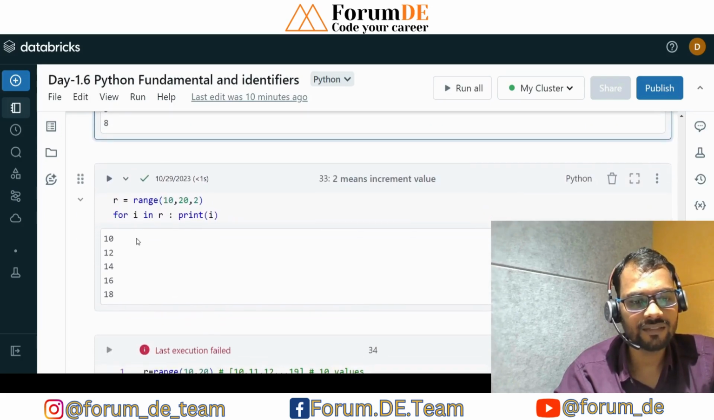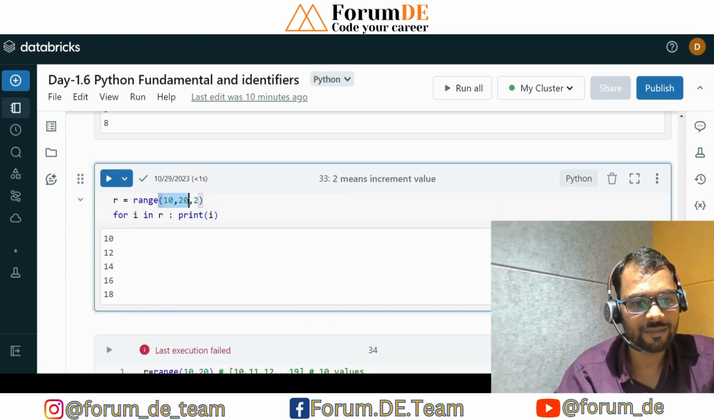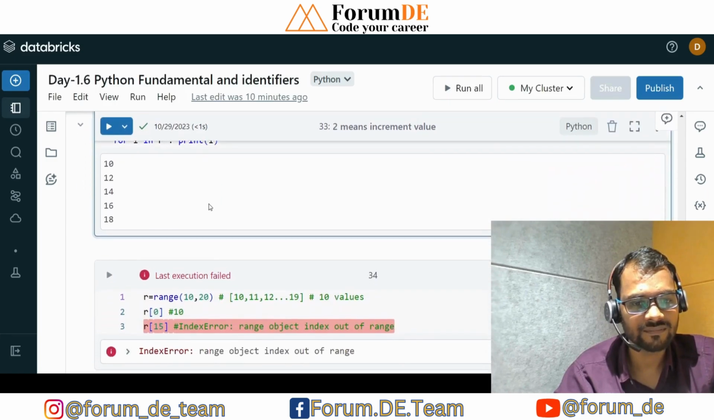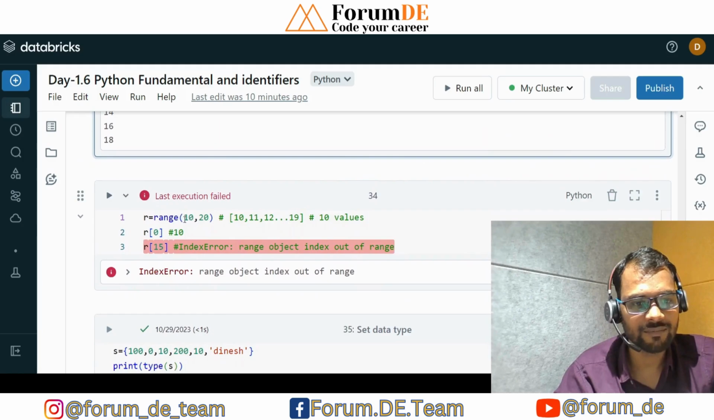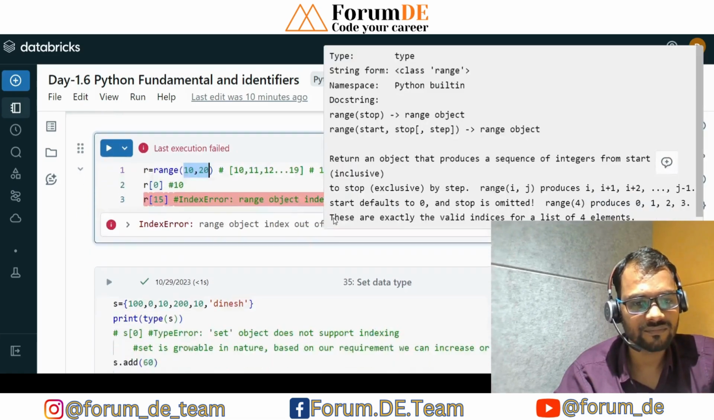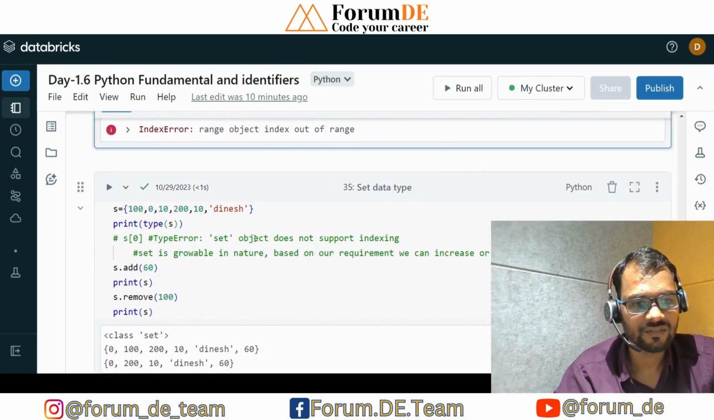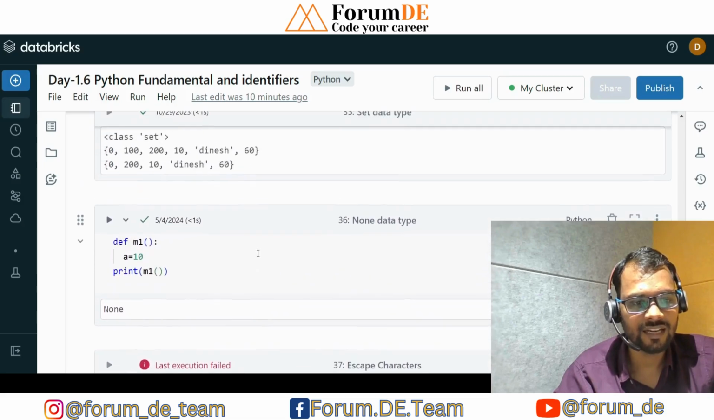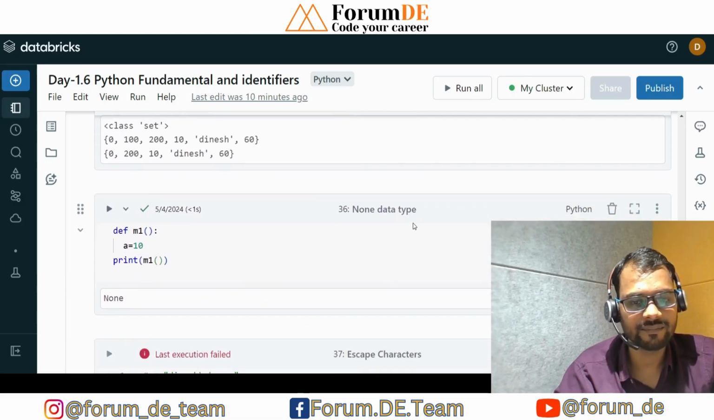Now coming to the next example, which we have explained for the two steps, and the same thing which we have discussed: 10 to 20, starting from 10 till 19. How many values? 10 values. The last part is the None data type.